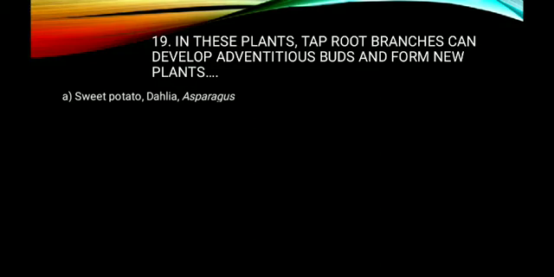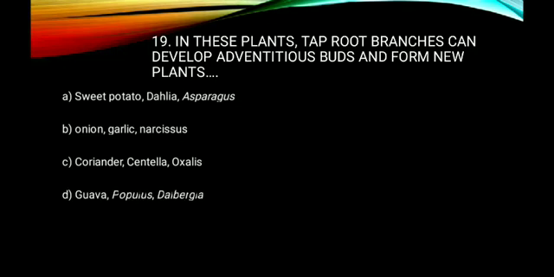Option B, onion, garlic, narcissus. Option C, coriander, centella oxalis. And option D, guava, populus, and dalbergia. See, in sweet potato, Dahlia as well as asparagus, adventitious roots are involved as a vegetative propagator. So option A is wrong about this.